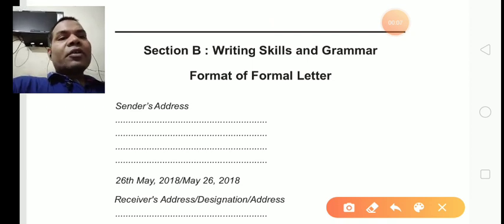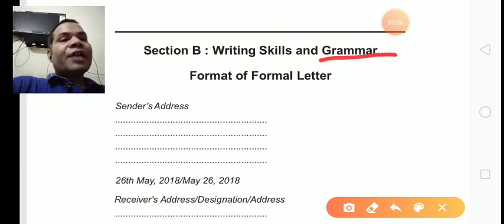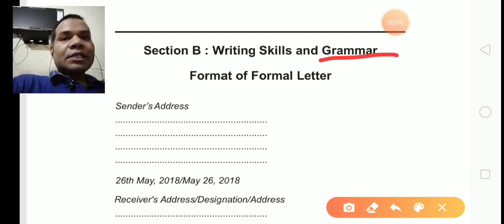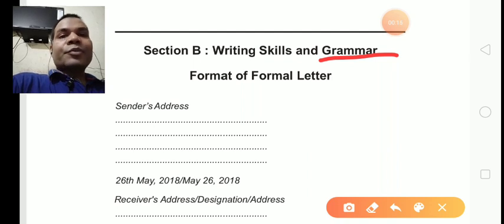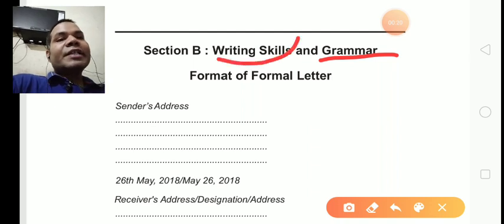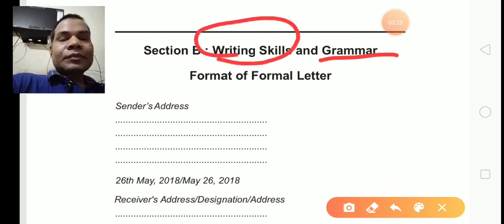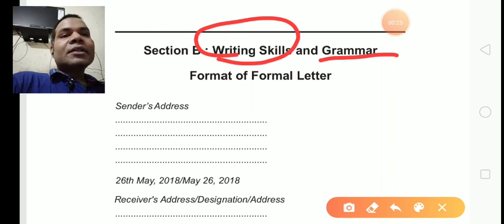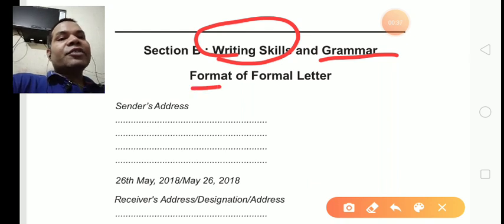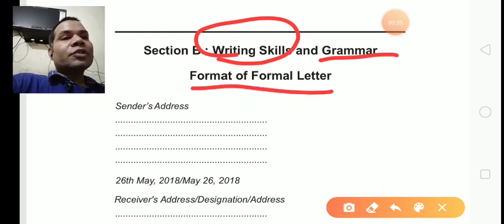So as of now in English grammar we have discussed three chapters: tenses, models and reported speech. Now we are going to start writing skills. Writing skills includes letter writing, article writing and story writing. Today we are going to begin with letter writing. Okay, so let us begin.